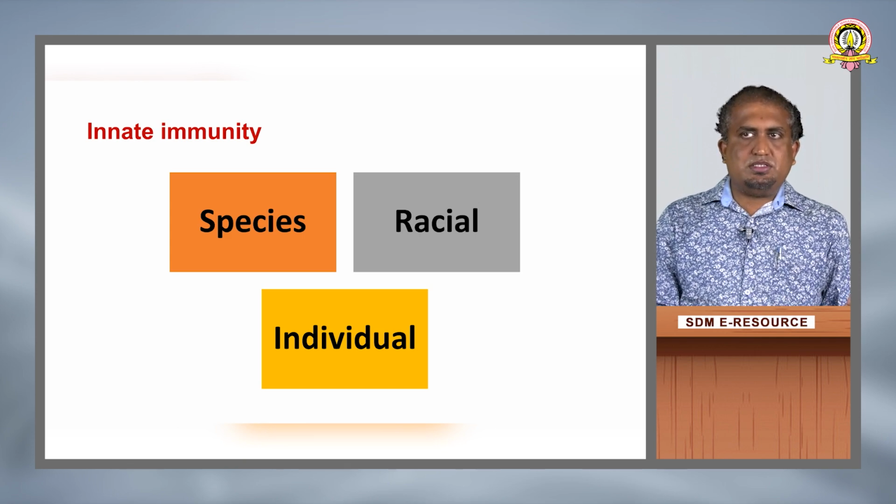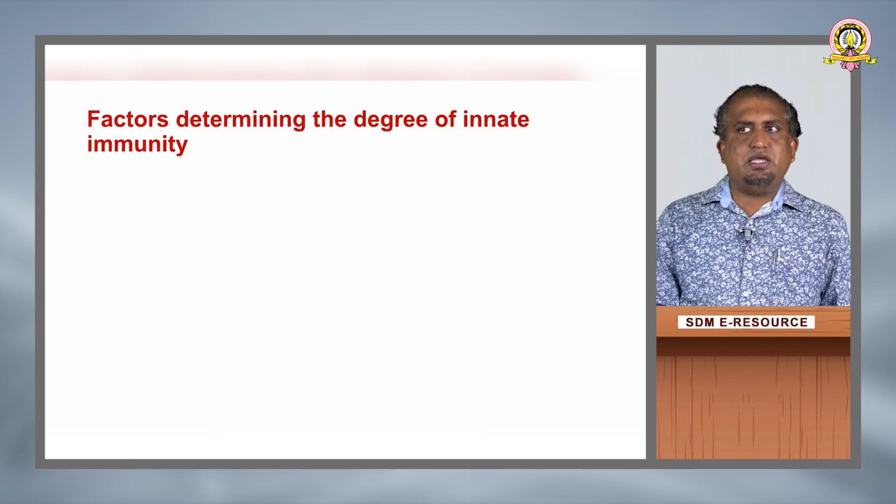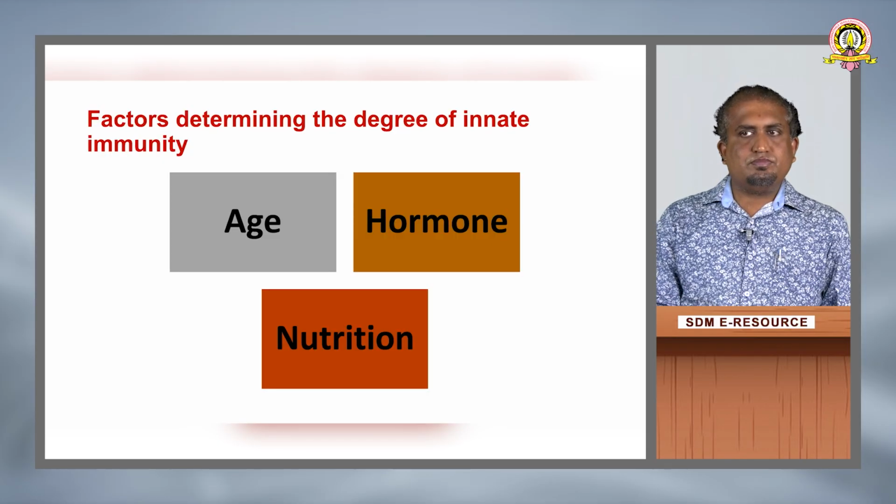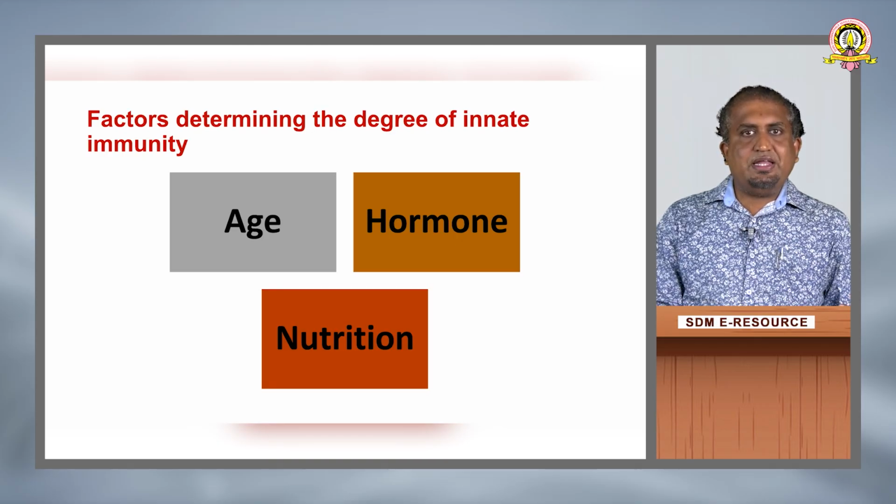Then what are the factors determining the degree of innate immunity? They are age, hormones and nutrition. Innate immunity depends on age. When a baby is born, though it has innate immunity, it will take time to develop.